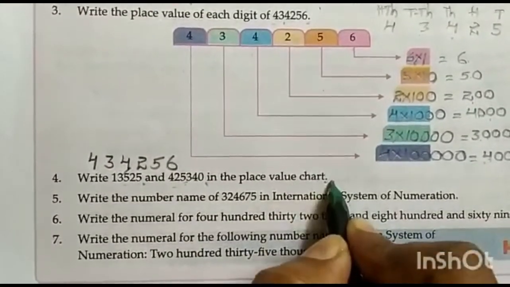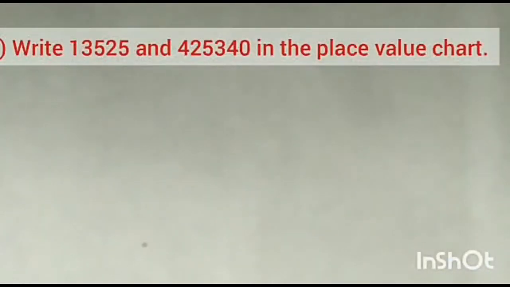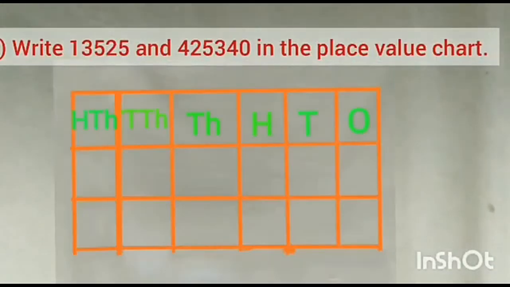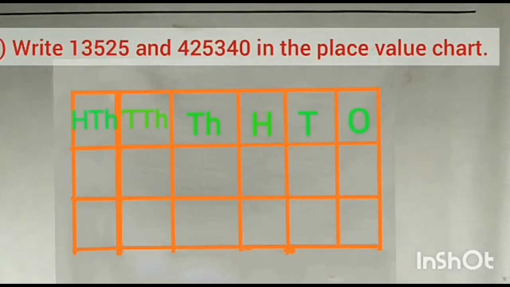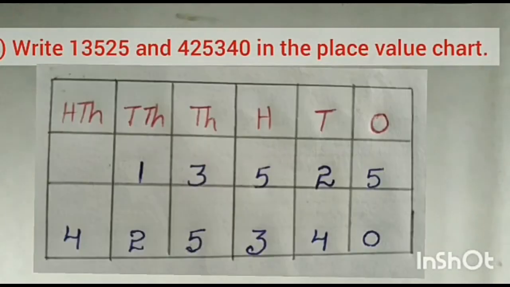For this we have to draw a place value chart. Write 13,525 and 425,340 in the place value chart. First we have to draw a place value chart table of the International System of Numeration. On the table you have to adjust these numbers. Their places are ones, tens, hundreds, thousands, 10,000s and 100,000s.